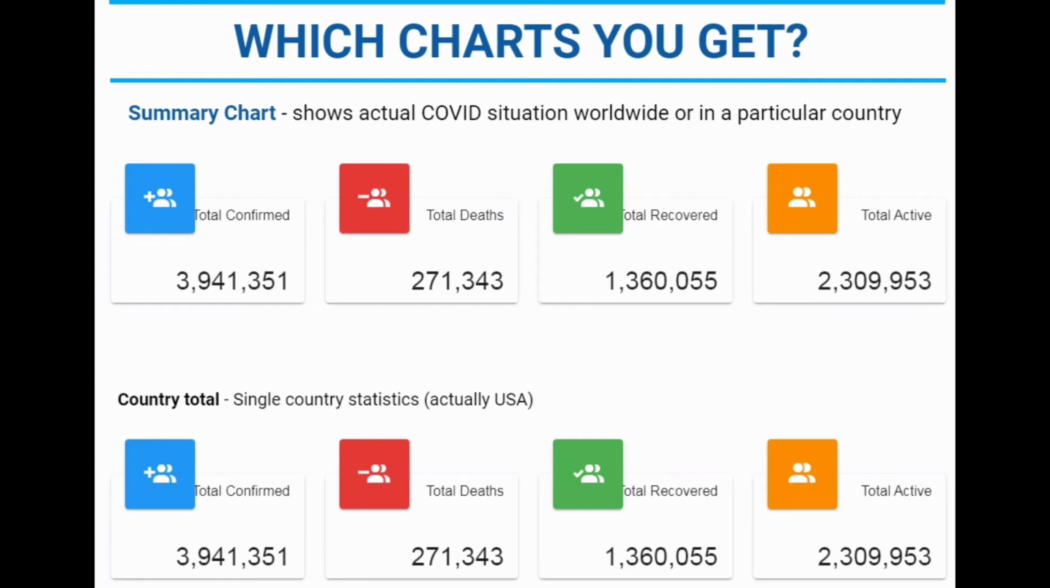Next part is which charts you get. The summary chart shows the actual COVID situation worldwide or in a particular country: total confirmed, total deaths, total recovered, total active, and country total. Single country statistics, for example USA: total confirmed, total deaths, total recovered, total active cases.